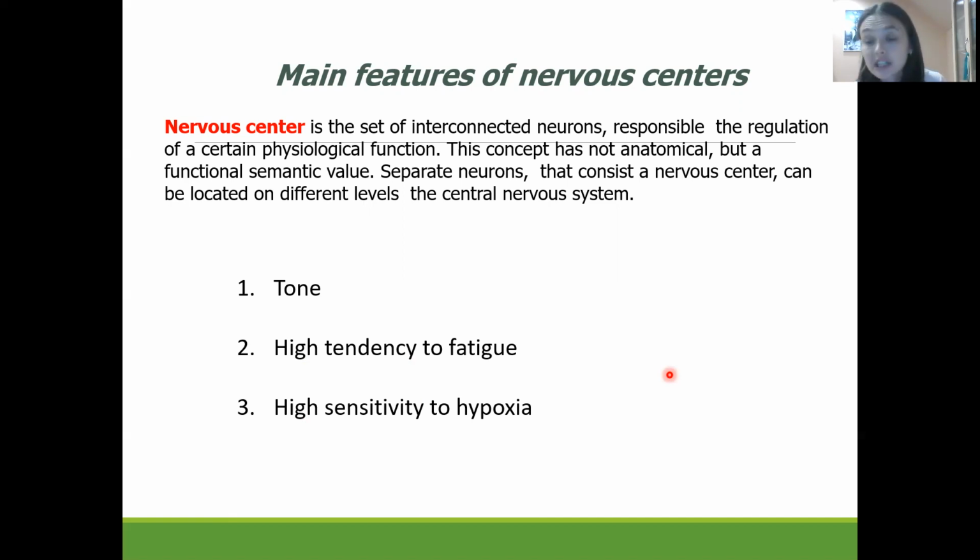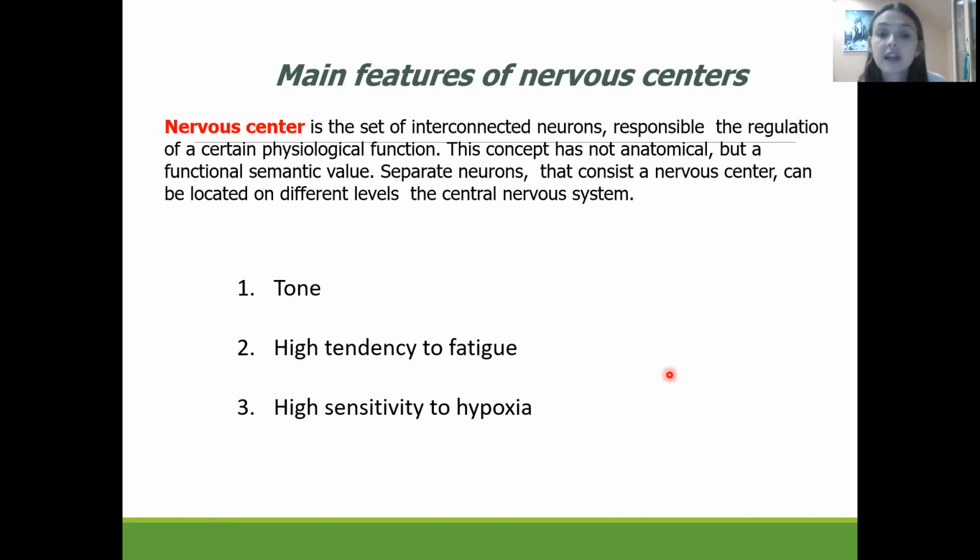Another property is a high tendency to fatigue, which happens in the nerve center. We know that neurons connect to each other through their synapses. That is why, for synapses, we discussed previously that they also have such an ability, like fatigue, which happens due to the lack of energy or the lack of neurotransmitter after excitation. That is why nerve centers also have a high tendency to fatigue due to the lack of neurotransmitter or energy after high excitation processes.